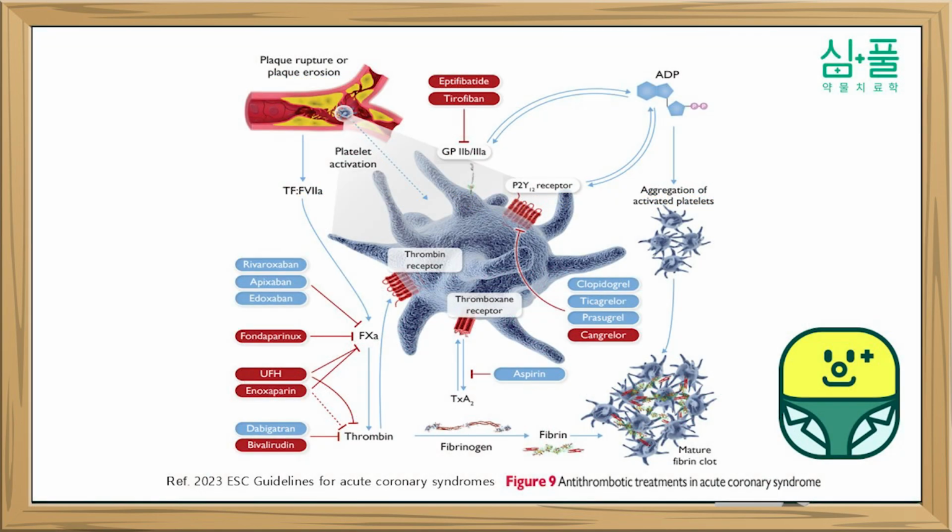In STEMI patients, the coronary artery linked to the heart attack is completely blocked by a clot. To minimize heart muscle damage, we need to quickly restore blood flow. That's why we perform a percutaneous coronary intervention or use clot-busting medications called thrombolytics. The goal is to restore blood flow as quickly as possible.